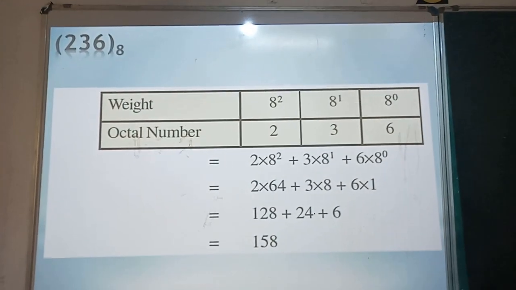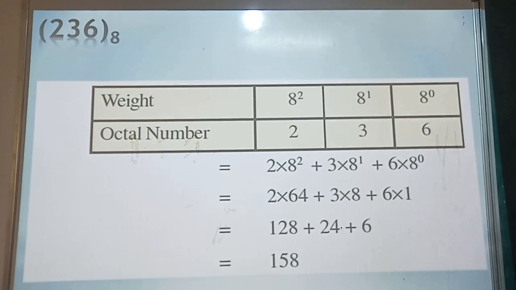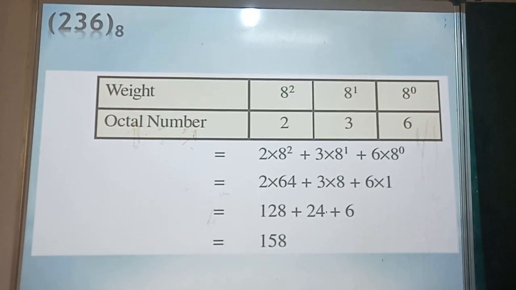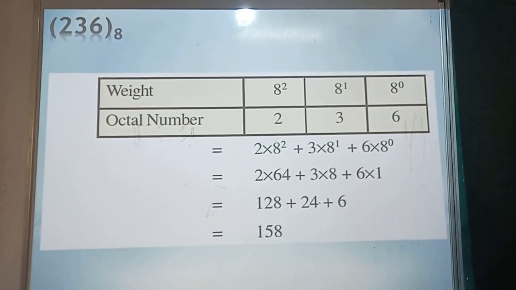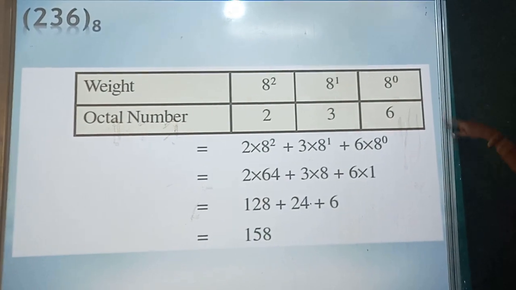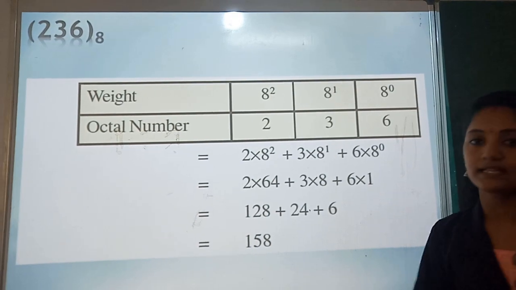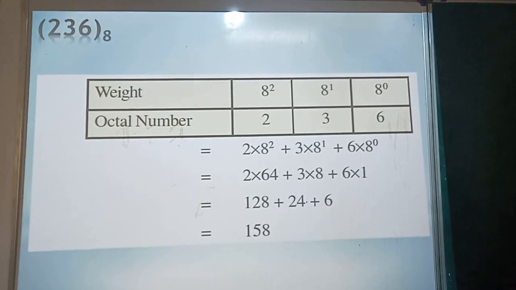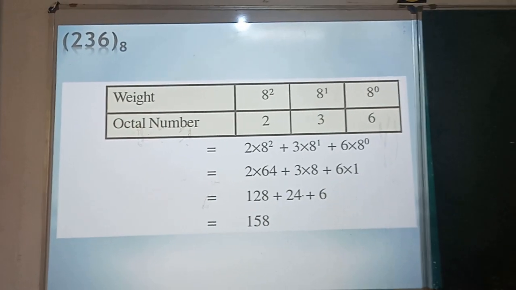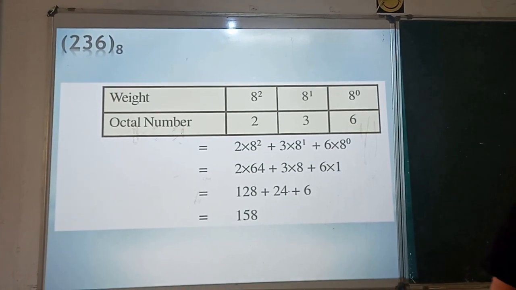So here we have example 236 to the base of 8. Right. And you can see the corresponding place value for this number. Right. So this 158 is the corresponding decimal number for the octal number 236.